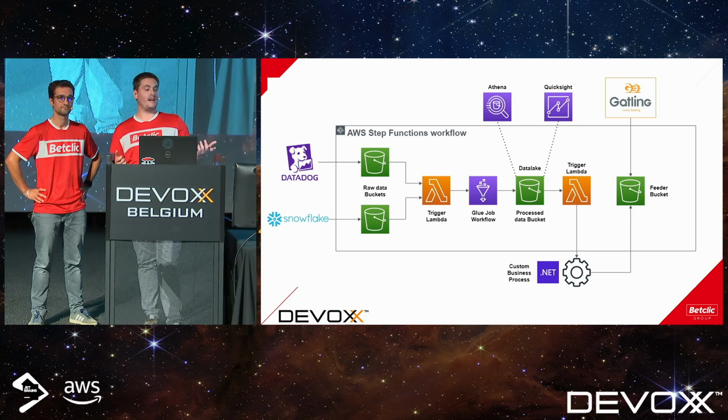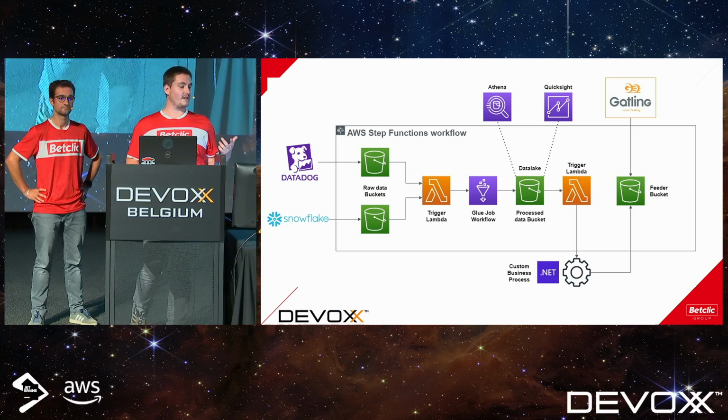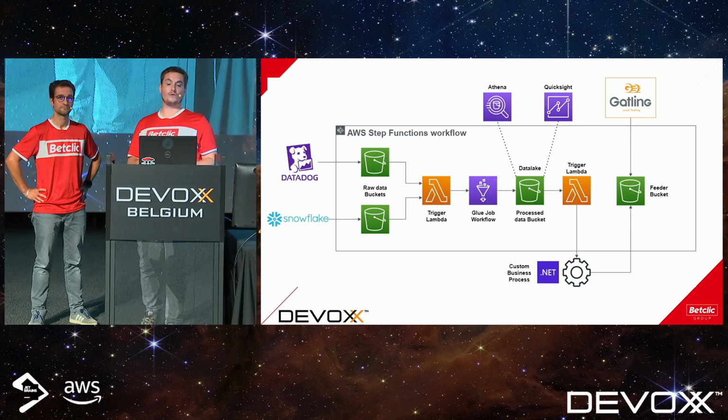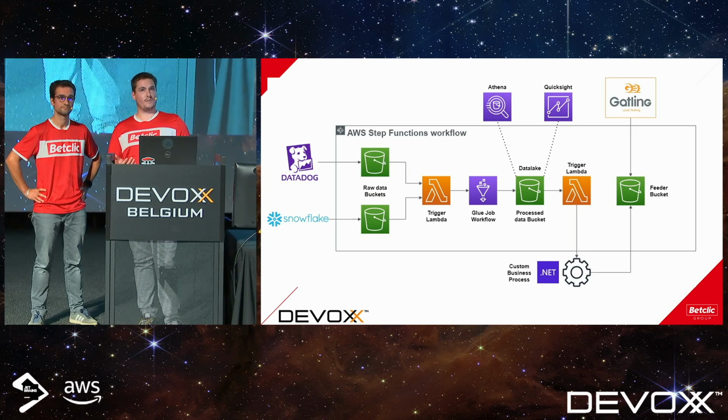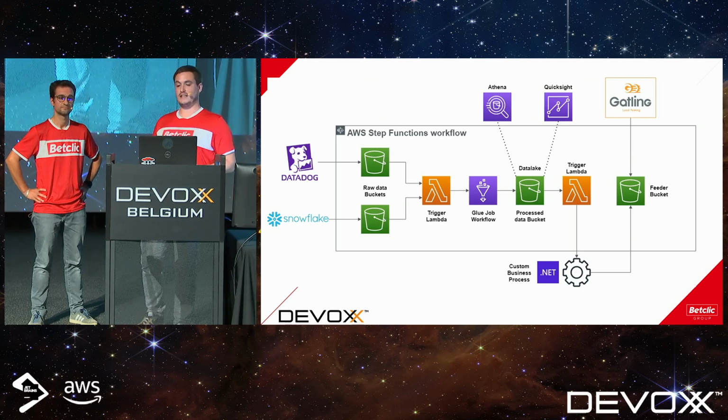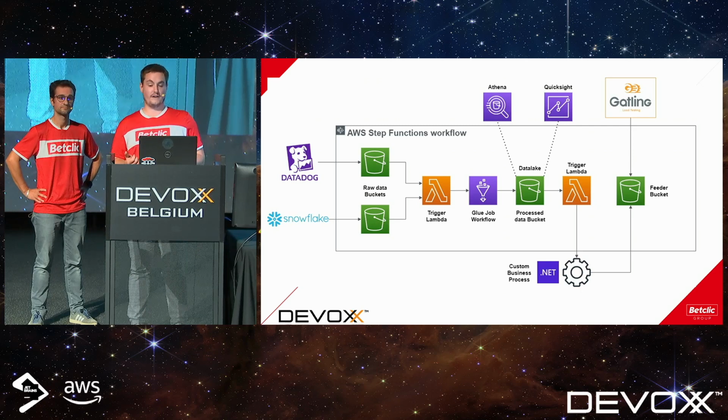We can use Athena, for example, another AWS service, to do some analysis on the data. We can perform queries to get information on the data we processed, and we can also use QuickSight to create dashboards and share them with the teams, so they can have information on their APIs. But the important thing here is to create a feeder file.